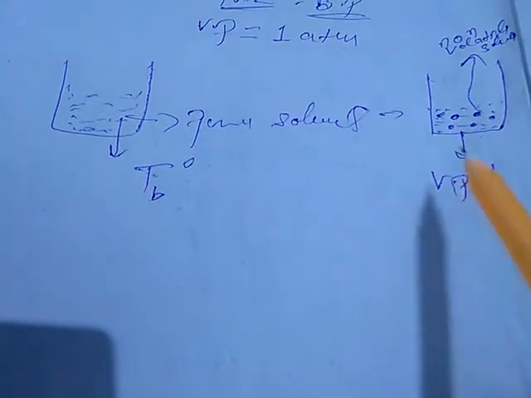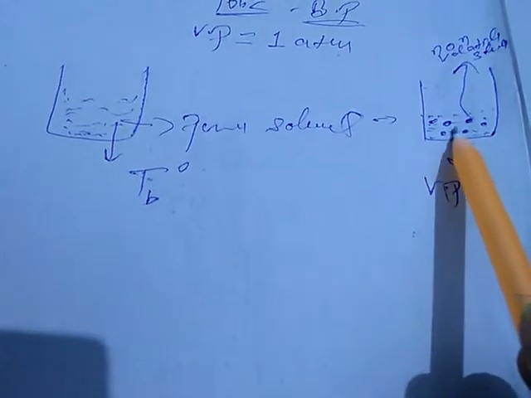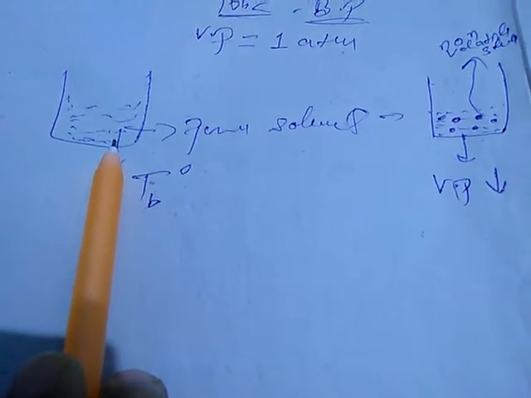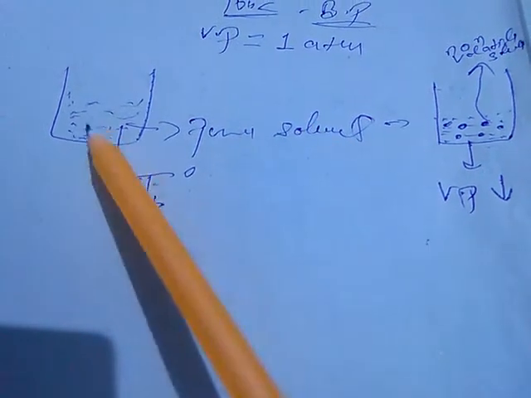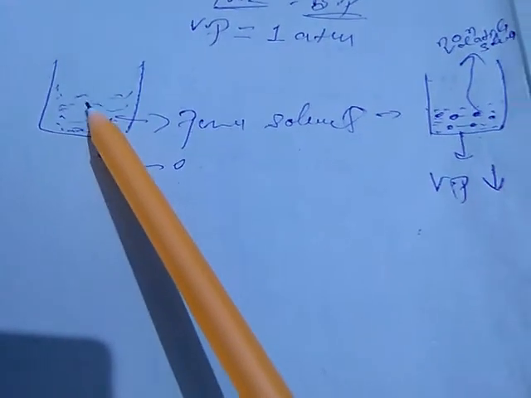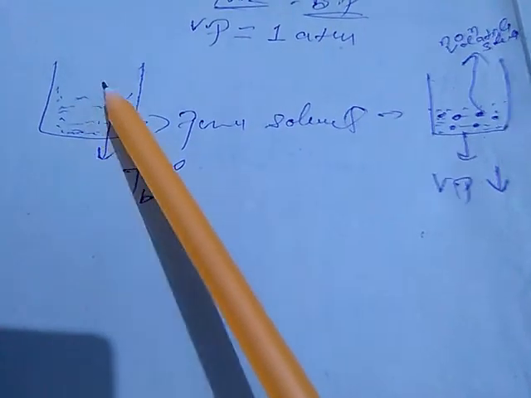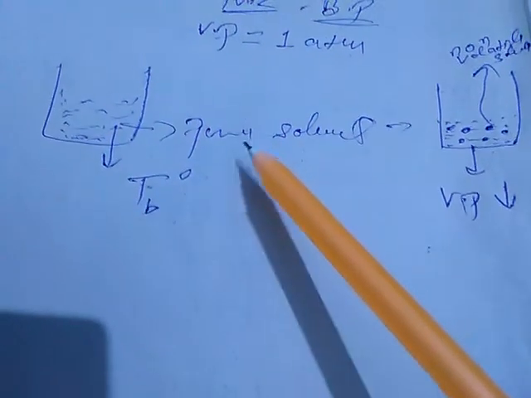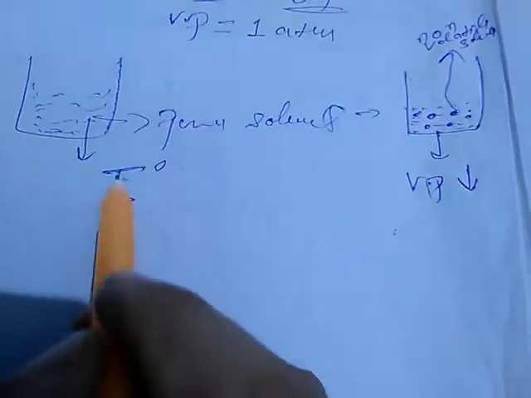And as the vapor pressure is decreased, the temperature at which it would boil will not be the same as the temperature at which this pure solvent is boiling. Of course not, because pure solvent doesn't contain any of the non-volatile solute, so it can easily form its vapor. And as the vapor is being formed easily, its boiling point would be something like here, TB naught.